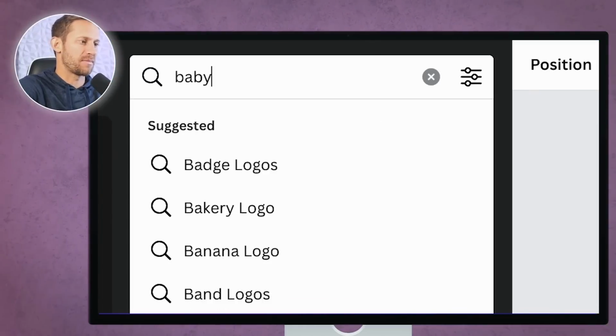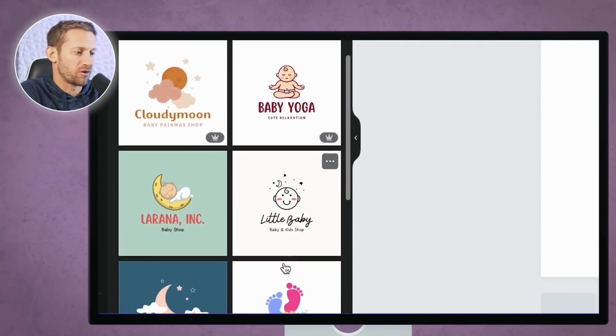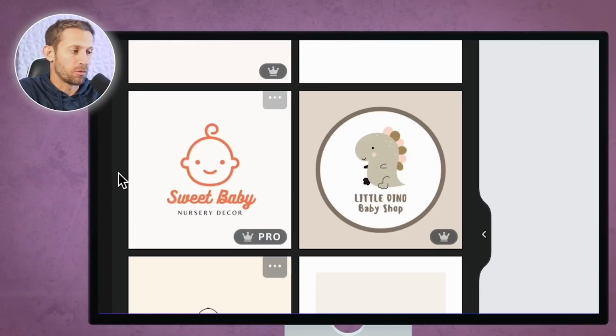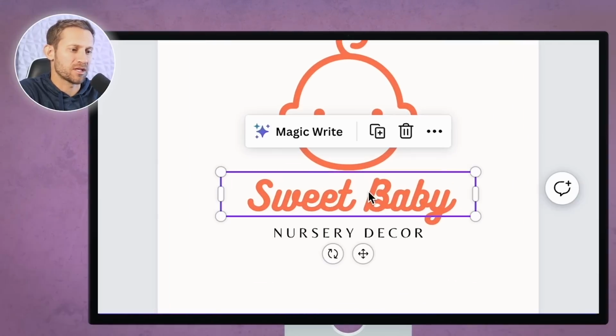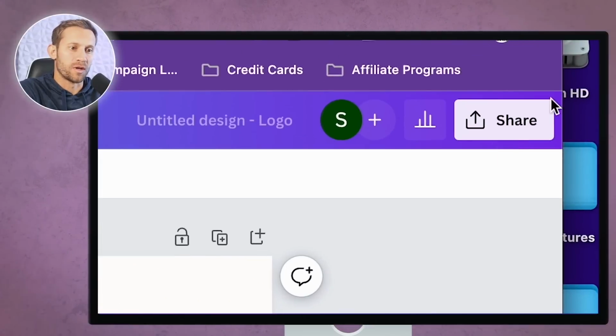And what I'm going to do is type in baby right here. Okay, and it's going to pull up all these different options for little baby logos. And you can go ahead and click on one and then customize it. So I'm going to click that right there, and I'm just going to delete this, and delete that right there, and I'm going to run with this as my logo. So I'm going to click share up here.